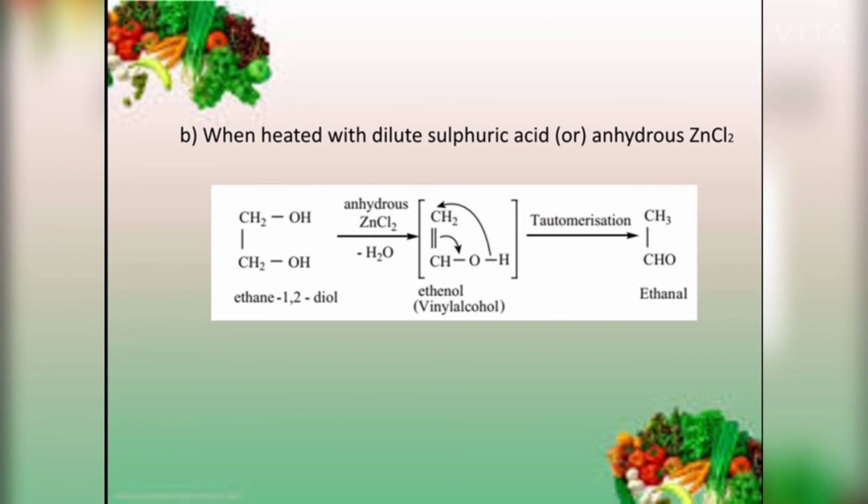Immediately, this vinyl alcohol undergoes a tautomerization reaction and is converted into ethanal, otherwise known as acetaldehyde. This is the conversion reaction of ethane 1,2-diol into ethanal.